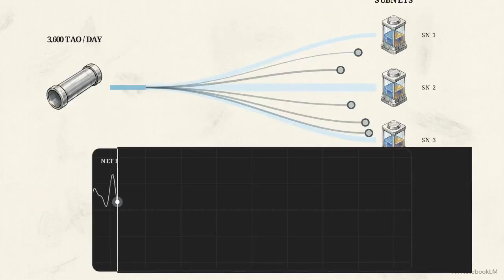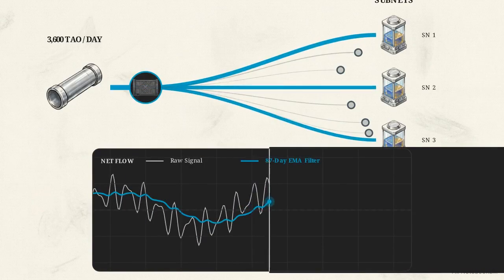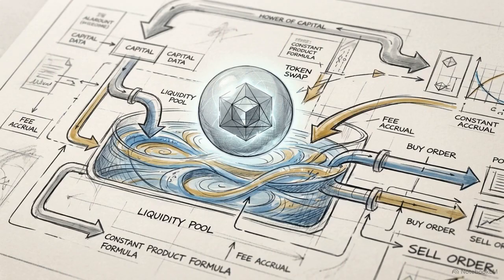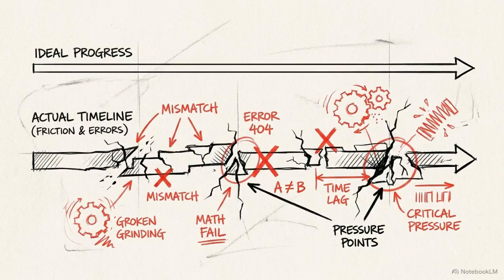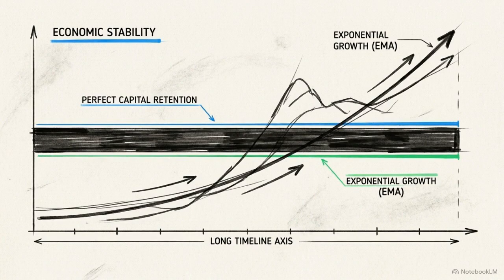Global capital is routed to individual subnets based strictly on net flow, a process smoothed by exponential moving averages to ensure precision. Understanding this system requires examining the internal AMM's ruptures, the flow-based filters that select winners, the friction of asymmetric halvings, and technical requirements for node operators. Under dTAO, the survival of an AI subnet rests on cold, mathematical capital retention.